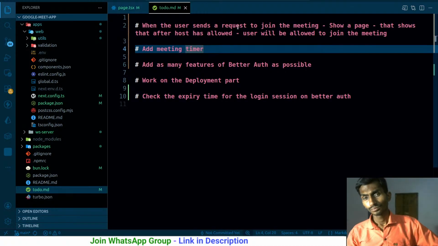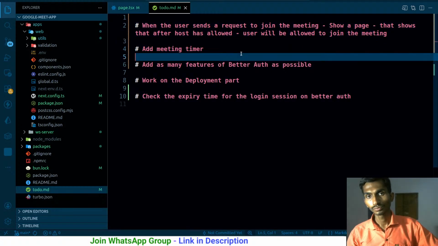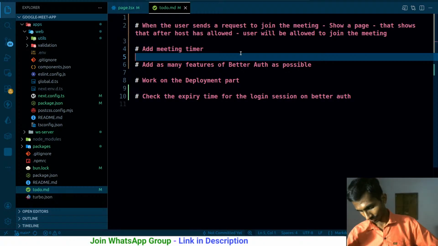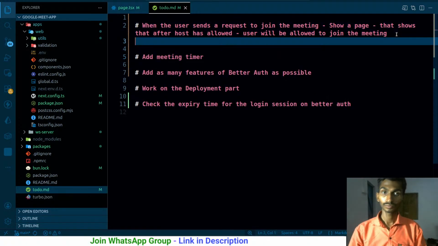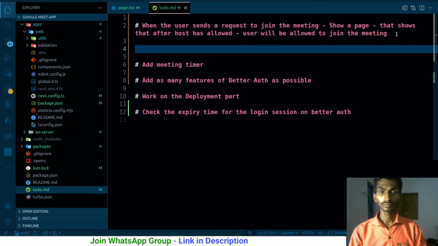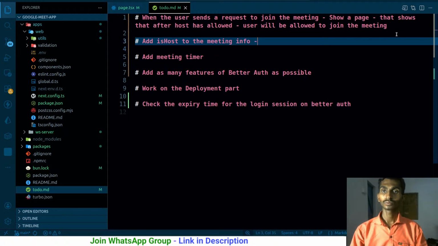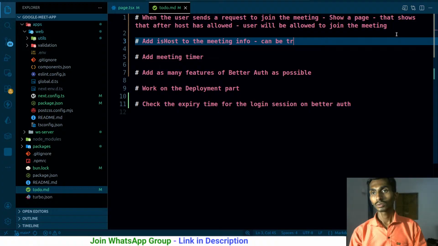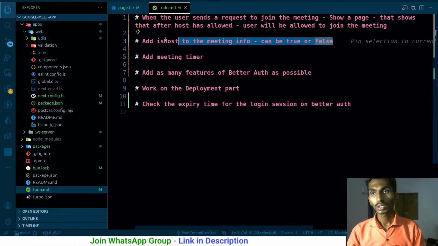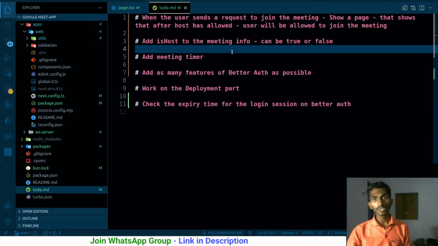Show page. Array, what was I working on? I forgot. Add is host to the meeting info, can be true or false. This is something we have to figure out. We have to rewrite the logic for it because the logic that we have right now cannot really work. So we will definitely have to override the logic for this particular functionality.